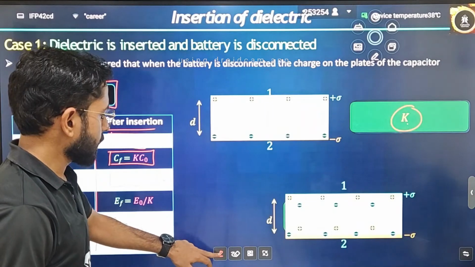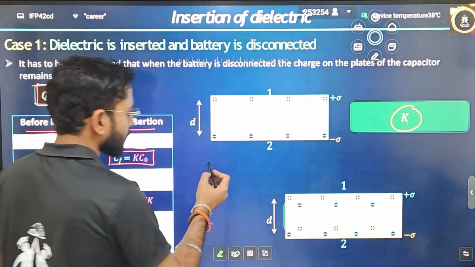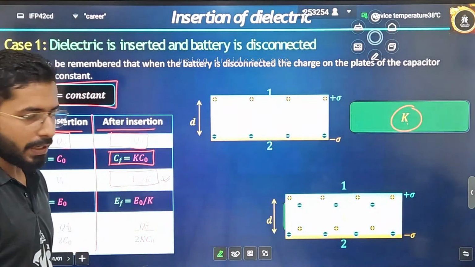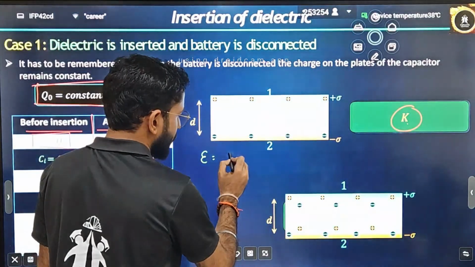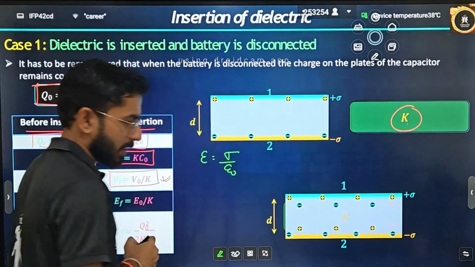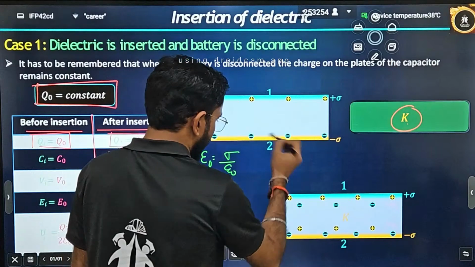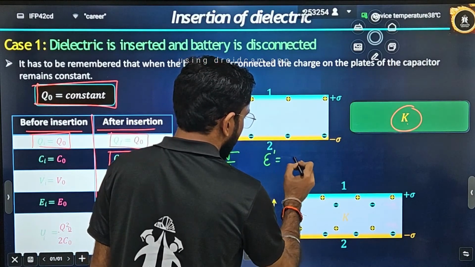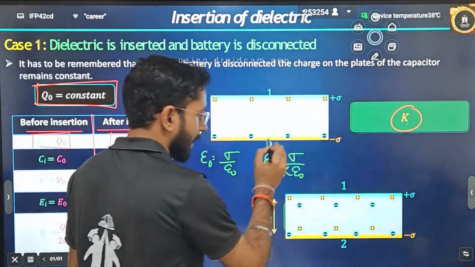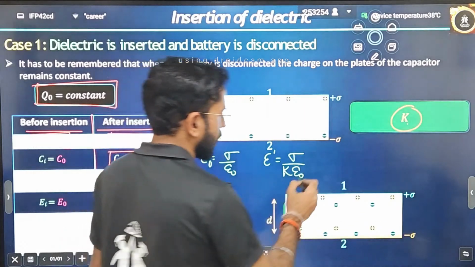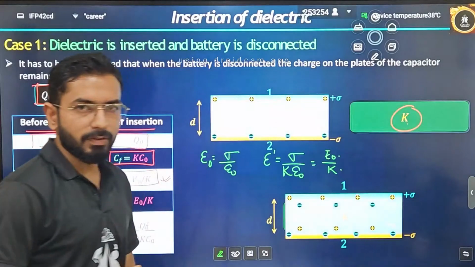Now see, next stage. Let's understand what will be happening with the electric field. There are two ways of understanding the electric field. What are the two ways? Electric field between a parallel plate capacitor before inserting is how much? Sigma divided by epsilon naught. But after inserting a dielectric, what will be E dash? E dash will be sigma divided by epsilon naught, but you have to multiply epsilon naught with K because now you have inserted a dielectric. That means it will be reduced by a factor of K.